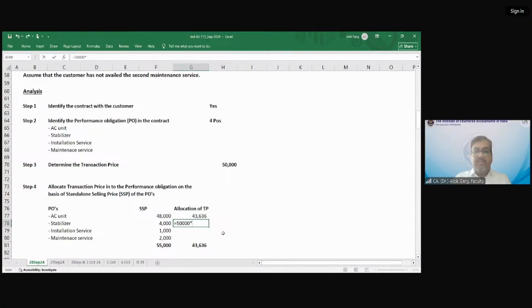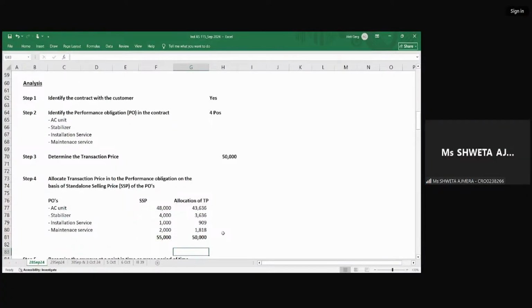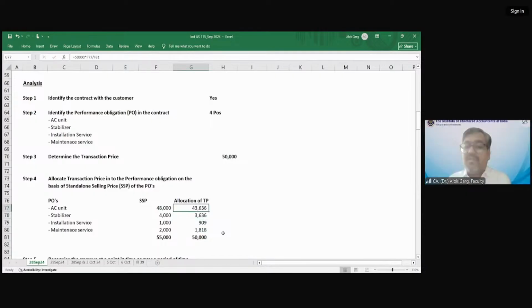50,000 multiply by 4,000, divide by 55,000. 50,000 multiply by 1,000, divide by 55,000. 50,000 multiply by 2,000, divide by 55,000, right? So what we got here? We got the transaction price allocated to the multiple performance obligations.